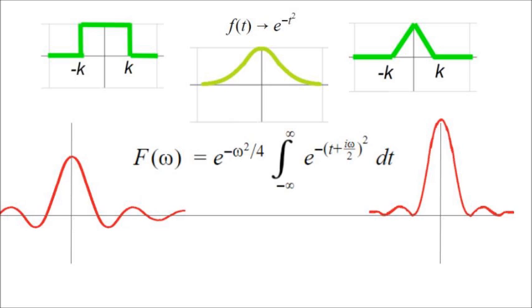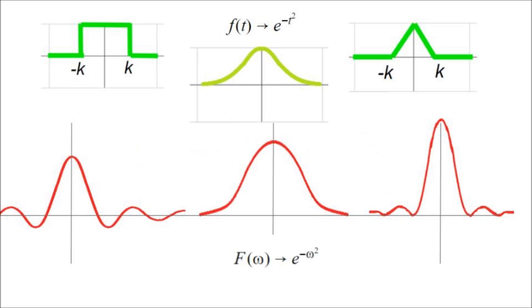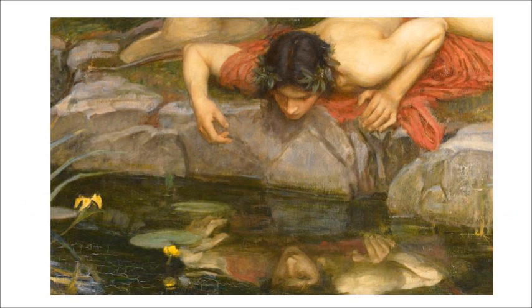F of omega is an integral, but e is its own derivative, so e is its own integral. What I'm saying is, F of omega is of the order of e to the negative omega squared. So the Fourier transform of a bell curve is, wait for it, another bell curve. This function is transformed into itself. It looks the same in time and in frequency space. It looks just as good in one dimension as it does in another.